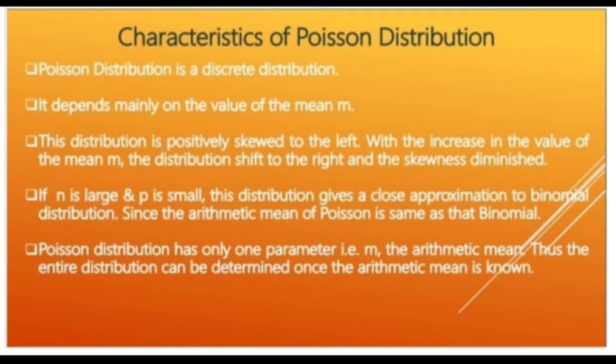Characteristics of Poisson distribution. Poisson distribution is a discrete distribution. It depends mainly on the value of the mean m. The distribution is positively skewed. With the increase in the value of the mean m, the distribution shifts to the right and the skewness diminishes. If n is large and p is small, the distribution gives a close approximation to the binomial distribution, since the arithmetic mean of Poisson is the same as that of binomial. Poisson distribution has only one parameter, that is m, the arithmetic mean. Thus the entire distribution can be determined once the arithmetic mean is known.